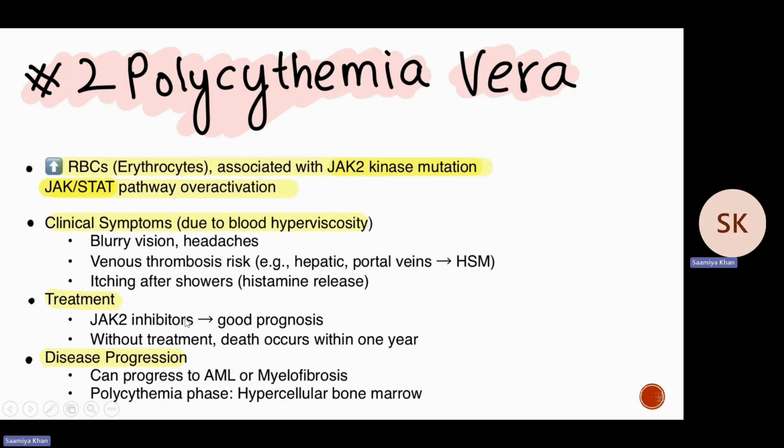Treatment is that we use JAK2 inhibitors to inhibit this JAK-STAT pathway, and it leads to a good prognosis. However, if treatment is not on time, death will occur within 1 year. Disease progression, this can also progress to acute myeloid leukemia or myelofibrosis.